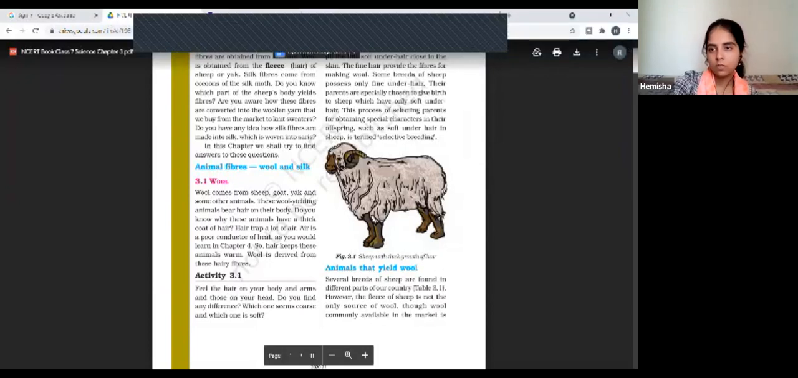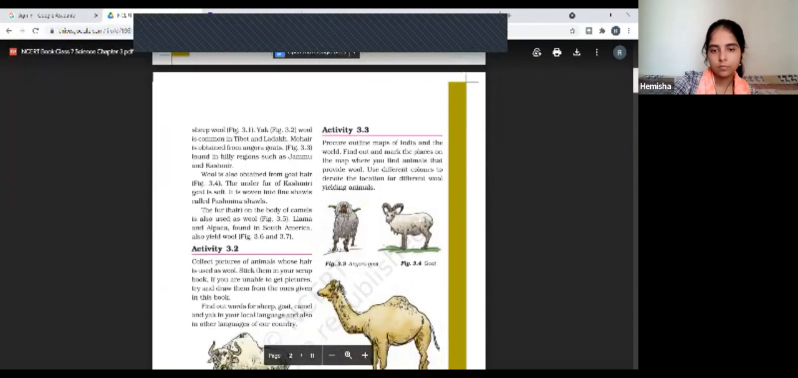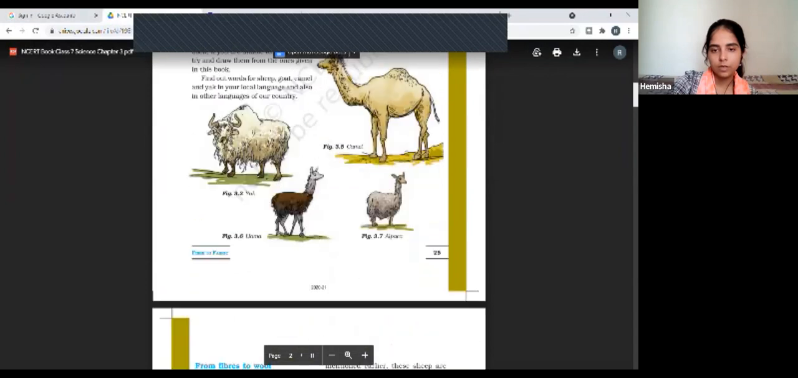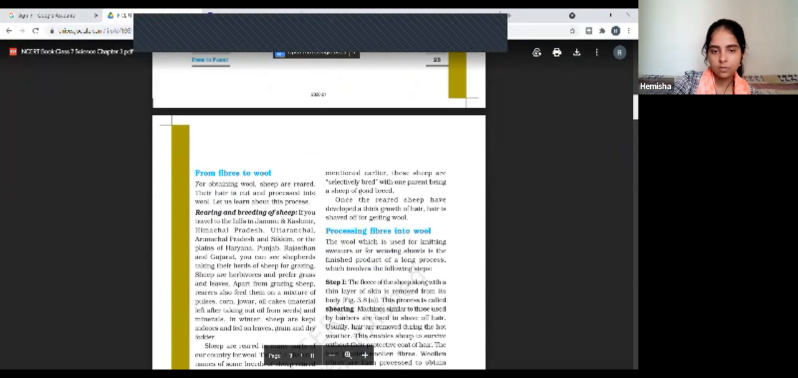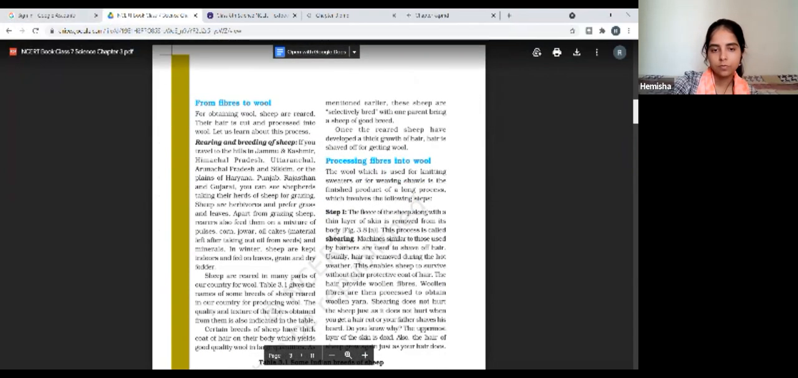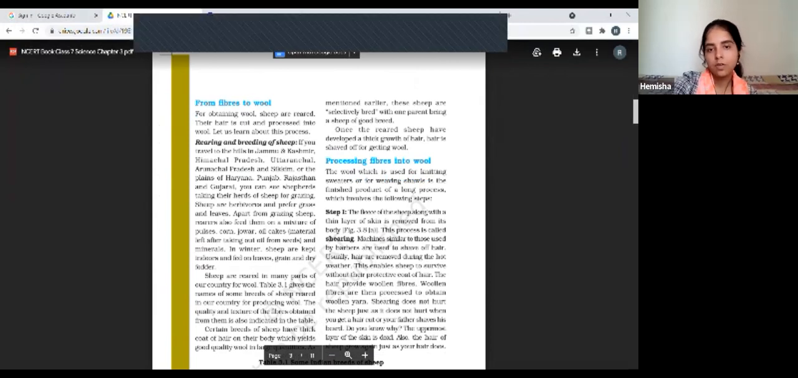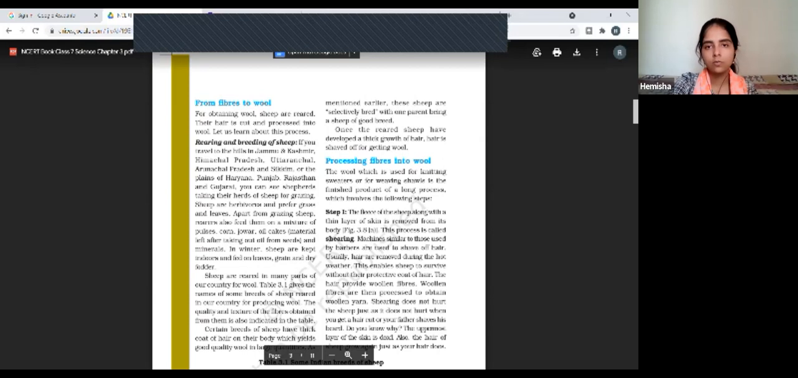Now we will start with the next point, and that is from fiber to wool. What is the process? The exact process, right? We are going to start with that. We completed till this portion, processing fibers into wool. Now that is our next portion. So any question, beta, till this part? No questions? Sure?